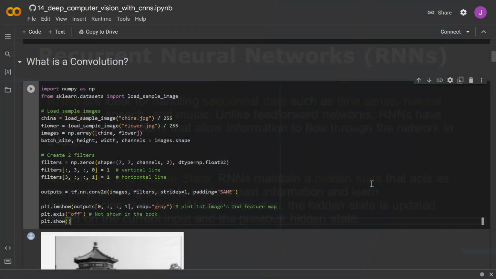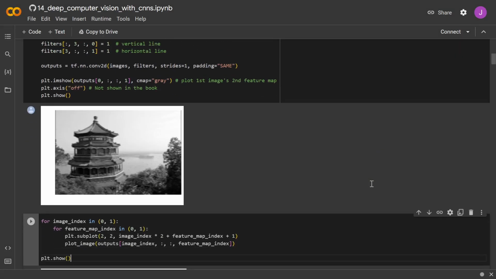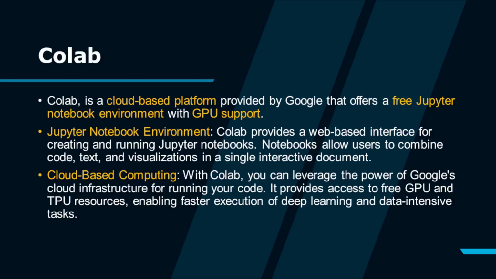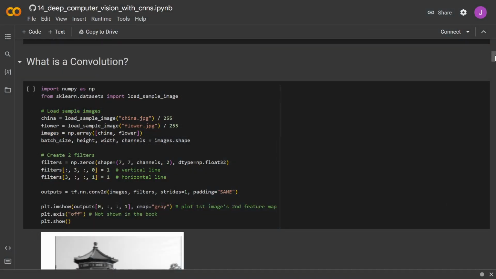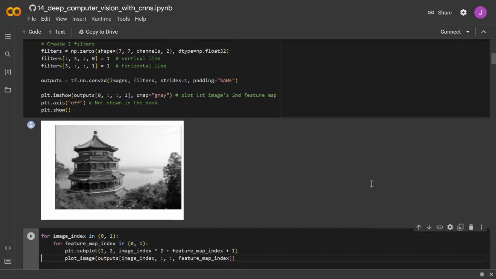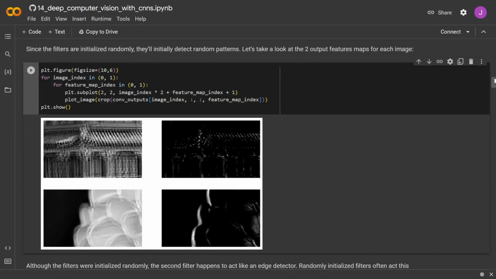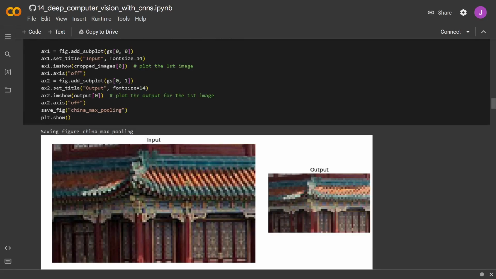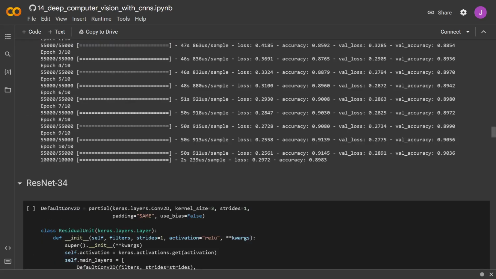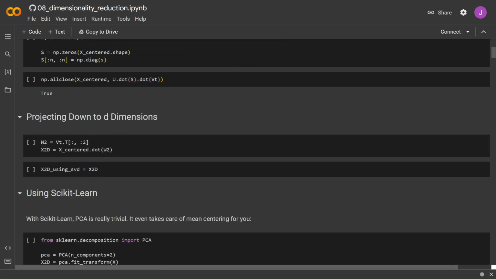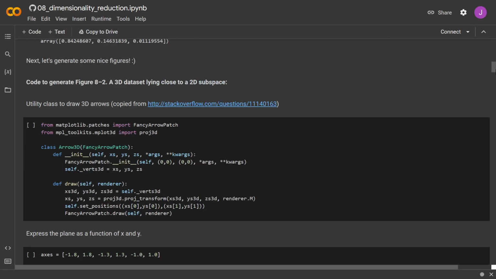Now, in terms of resources for this course, there are a ton, and what we're going to be doing to make this really easy for you and for me is doing everything through Google Collaboratory. Now, if you haven't heard of Google Collaboratory, essentially it's a collaborative coding environment that runs an IPython notebook in the cloud on a Google machine where you can do all of your machine learning for free. So you don't need to install any packages, you don't need to use pip, you don't need to get your environment set up. All you need to do is open a new Google Collaboratory window and you can start writing code. And that's what we're going to be doing in this series.